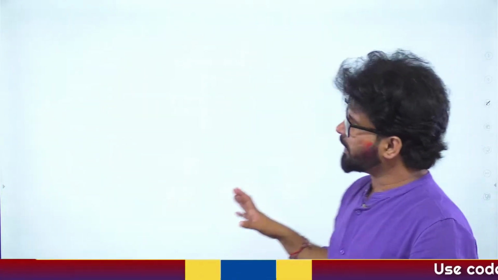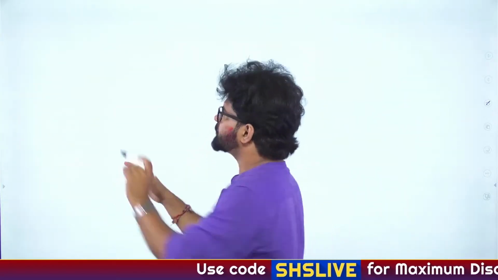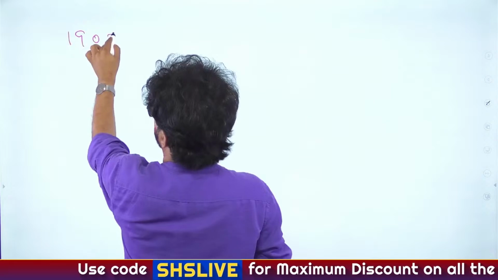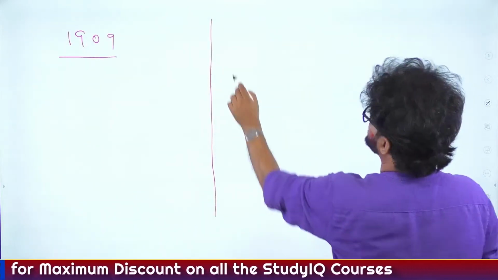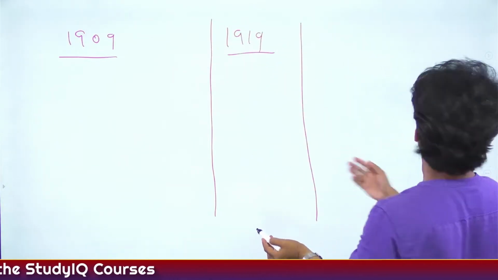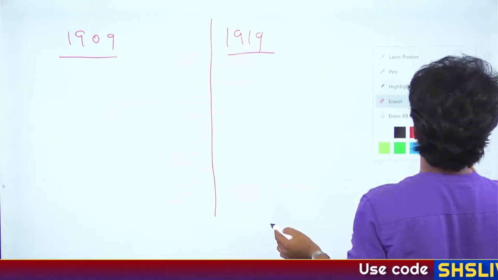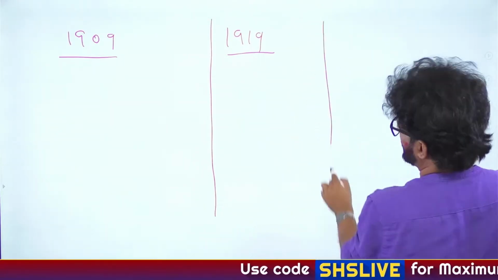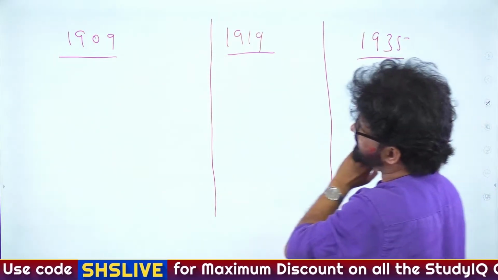So now we'll talk about the 1909 Act. Before we talk about the 1909 Act, let's do one thing. Let's make a comparative analysis like this: 1909, 1919, and then, let's give some more respect to the 1919 Act, and some more space, and then 1935. This way, if you do a comparative analysis, it is easier.